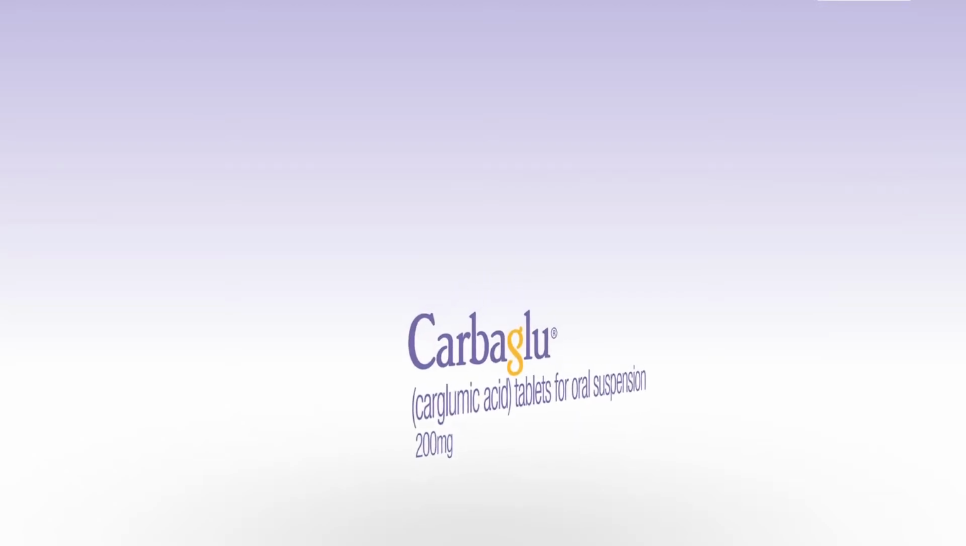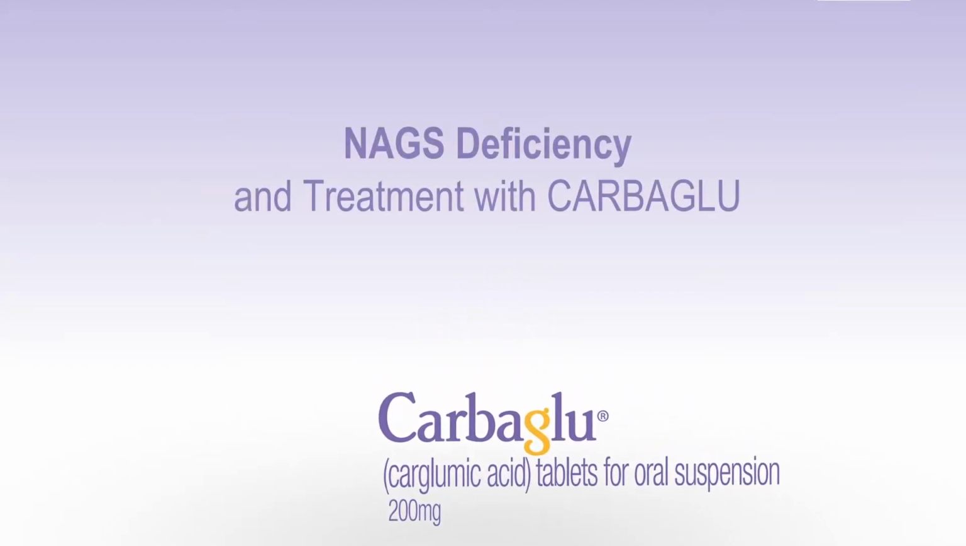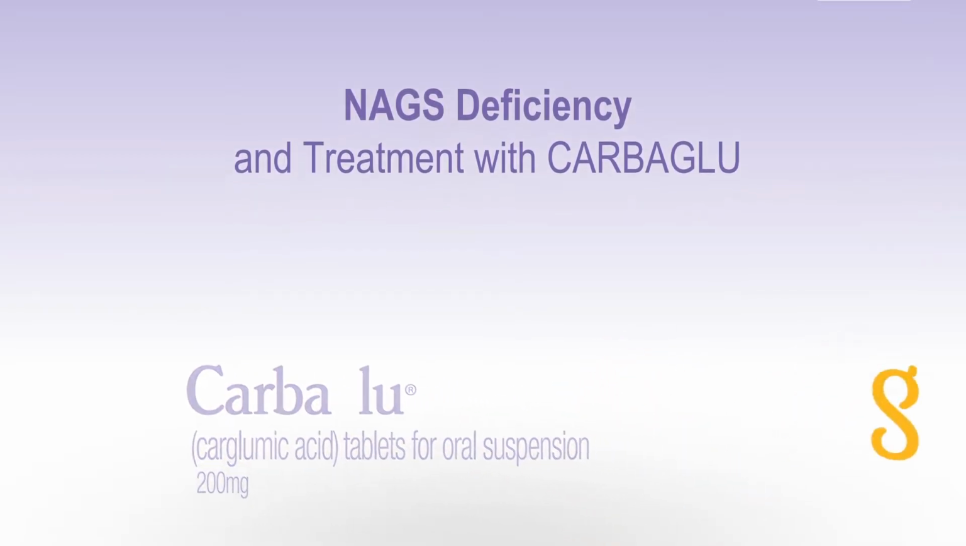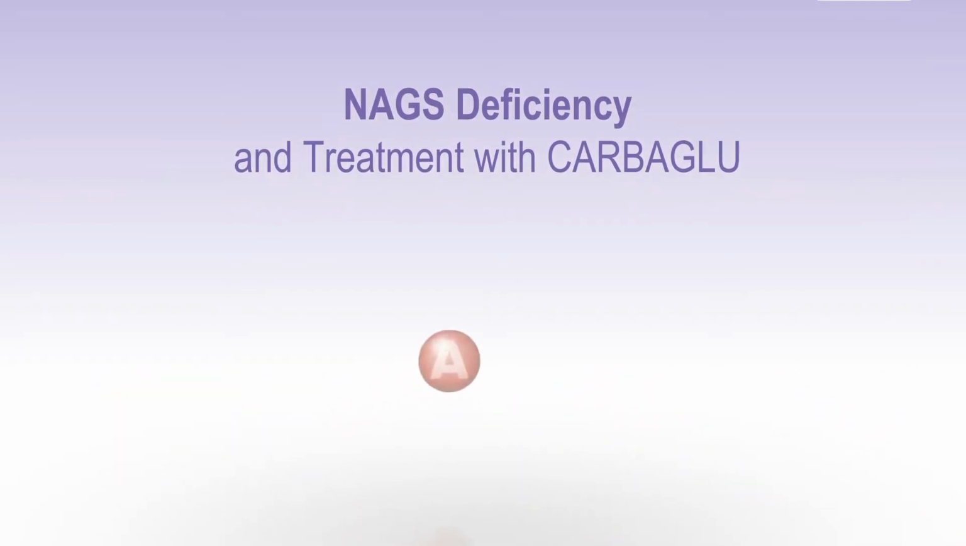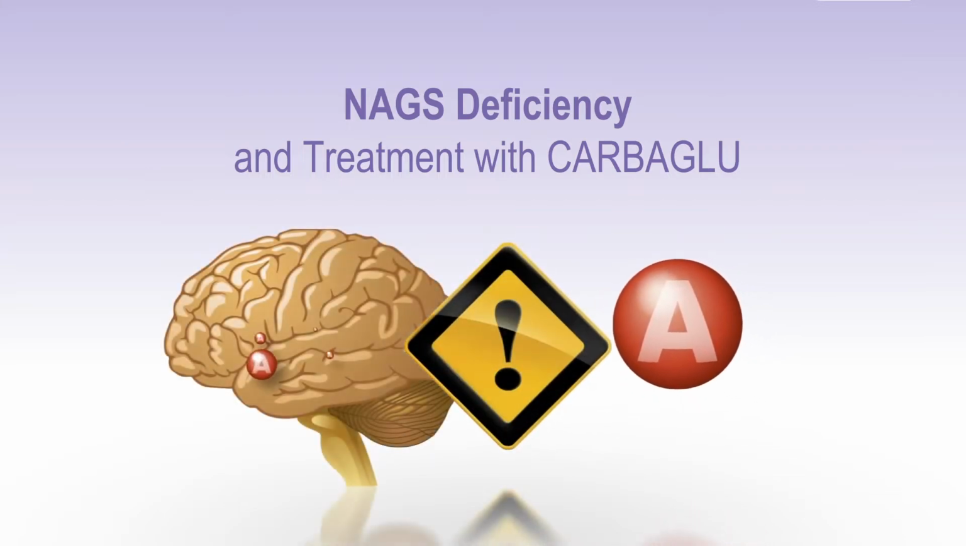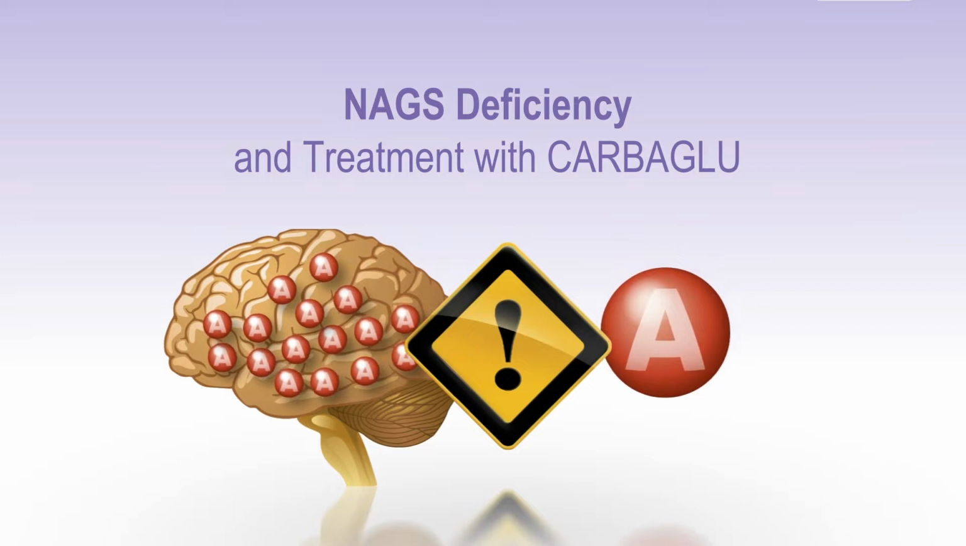This animated video is about NAG-S deficiency, a very rare metabolic disease causing high ammonia levels in the body. High levels of ammonia in the blood are not good for the body. Ammonia is toxic, especially for the brain, and therefore needs to be eliminated.